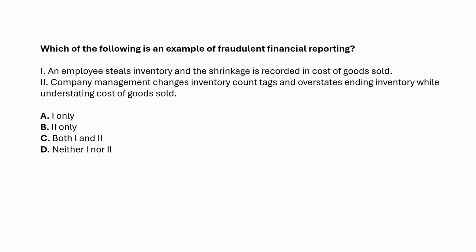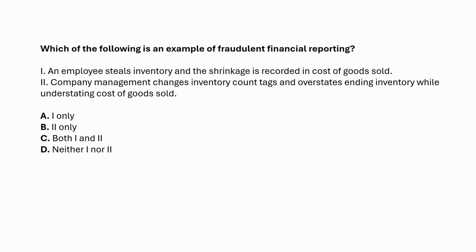Now let's zoom out for exam context. Under the AICPA's AUC 240 and PCAOB AS 2401, the auditor has a specific responsibility to assess the risk of material misstatement due to fraud. The standards emphasize, fraudulent financial reporting is usually perpetrated by management because they can override controls. Misappropriation of assets is usually done by employees, and amounts may or may not be material.